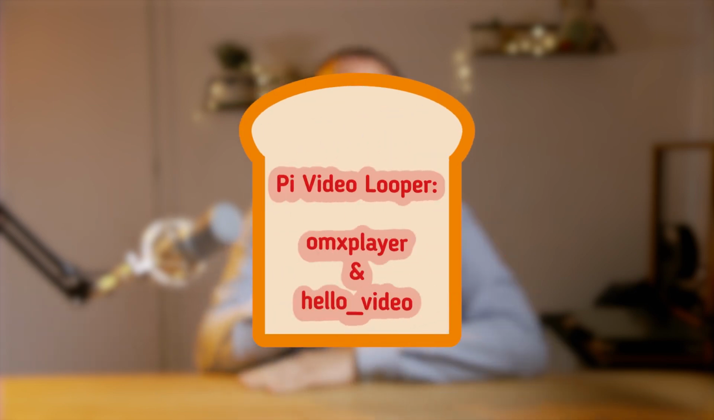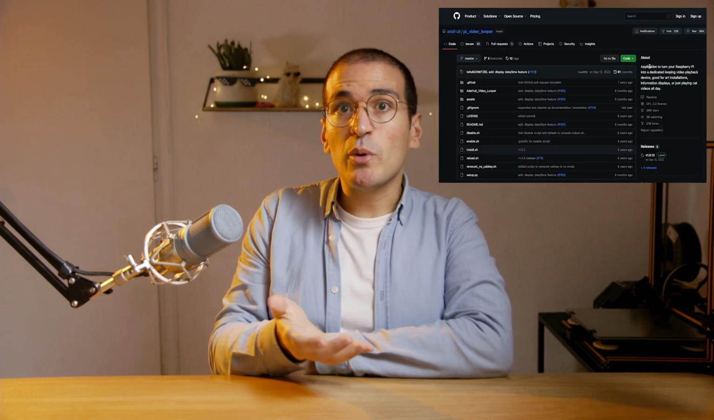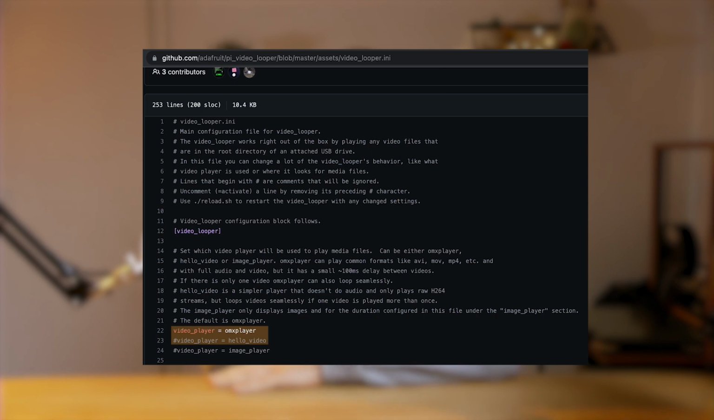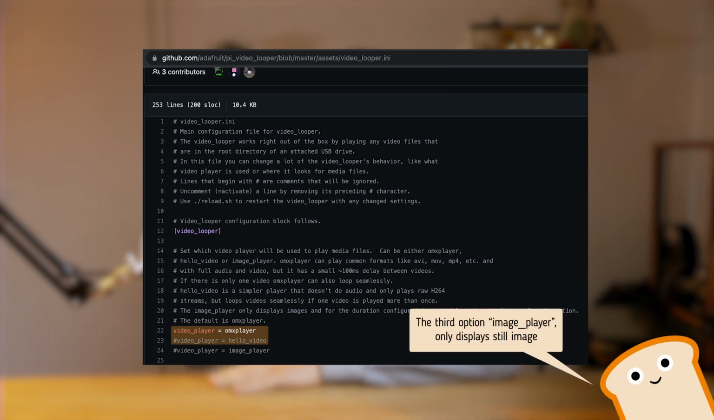Let's look for a better solution. A few years ago, I used a tool developed by Adafruit called Pi Video Looper. It does exactly what the name implies, play videos in loop on a Raspberry Pi. The software is open source, as always with Adafruit, so I went to have a look at how they built it. Pi Video Looper can be used with two different video media players.